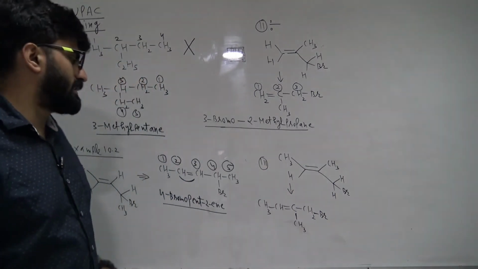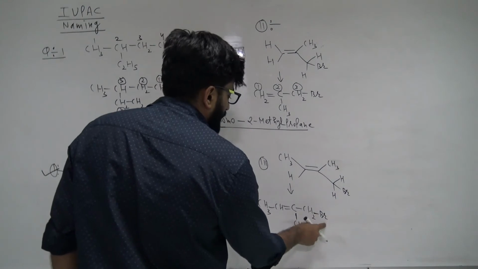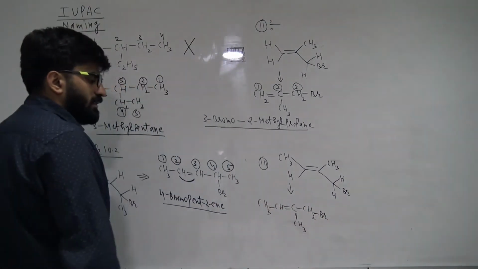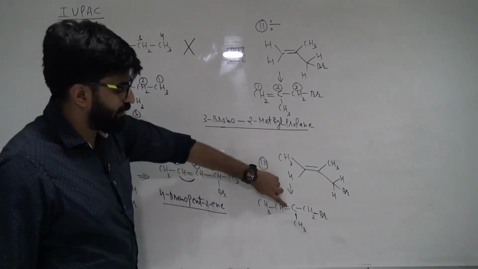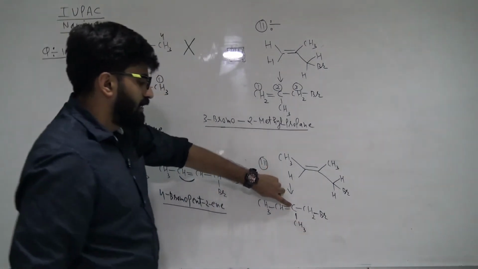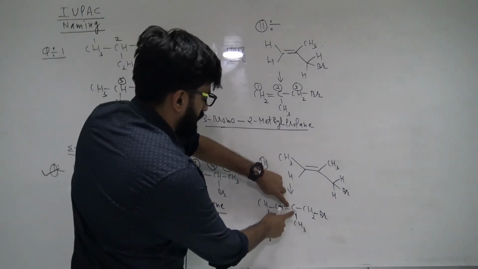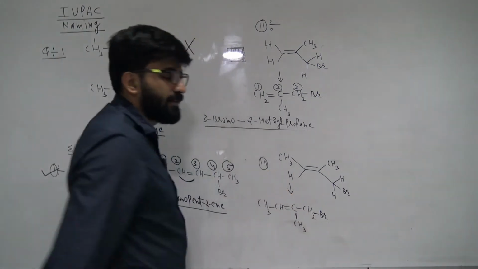So guys, now we will do numbering in such a way that the substituent should get the least number. The double bond is done, so forget about the double bond. We are done with the numbering of the double bond. Now you see the substituents. One is Br, one is CH3. If you number like this 1, 2, 3, the substituent is getting its first number at 3. If you number like this, the substituent is getting its first number at 1.